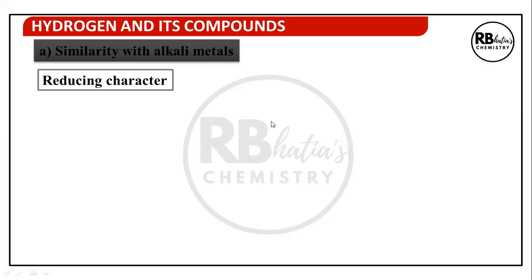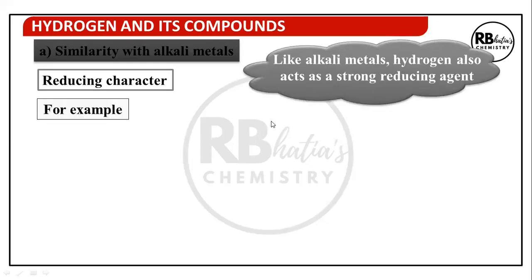The next property is reducing character. Like alkali metals, hydrogen also acts as a strong reducing agent. All alkali metals have a large size, low ionization energy, can lose electrons easily, and act as strong reducing agents. They themselves can undergo oxidation easily, so they act as very good reducing agents. So like alkali metals, hydrogen also acts as a strong reducing agent.